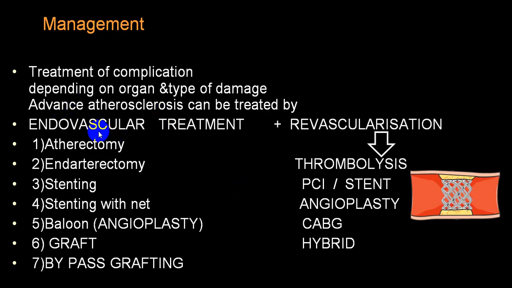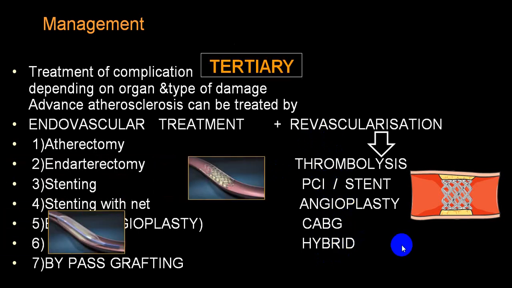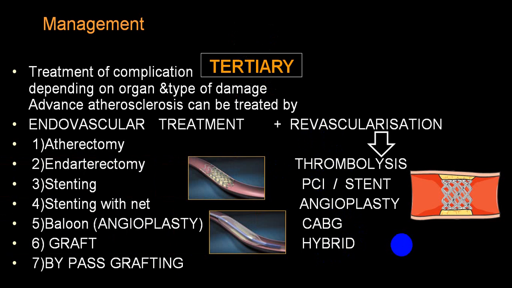A word utilized is endovascular treatment, which can be atherectomy. You remove the atheroma by using a rotablator, and atherectomy, stenting, balloon angioplasty, grafting or bypass grafting. And in revascularization procedures: thrombolysis, PCI with stent, angioplasty, CABG, or there are hybrid procedures where you have a combination of two. These are usually done in tertiary care.